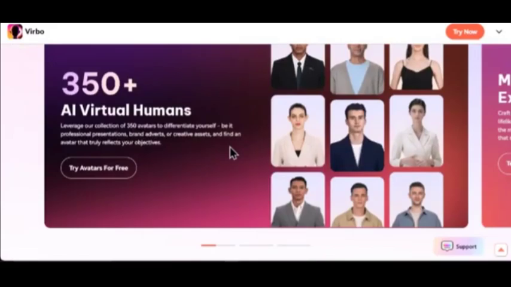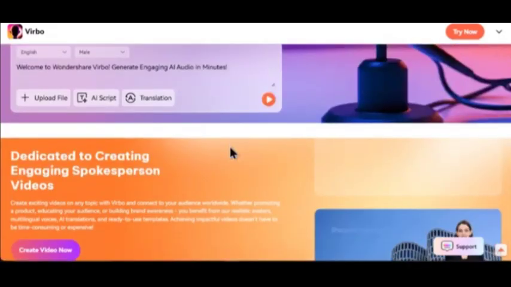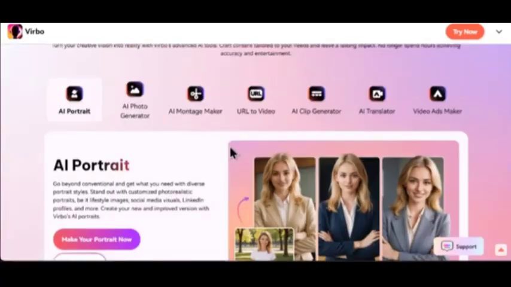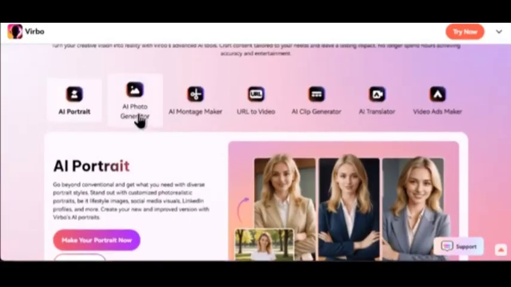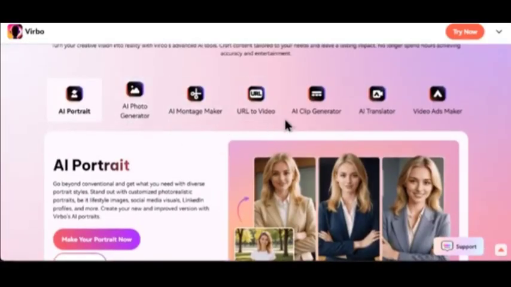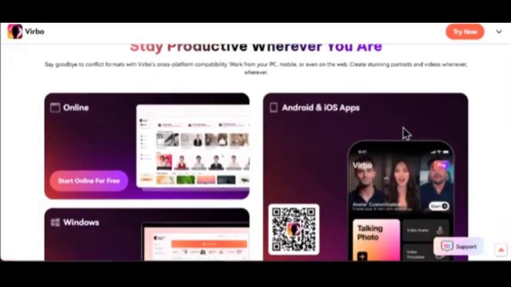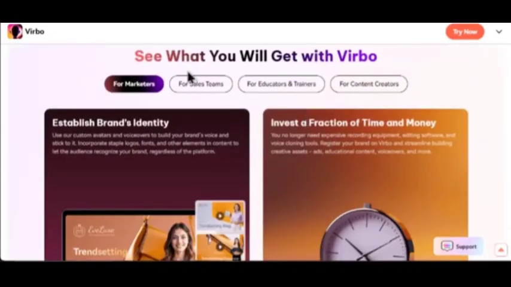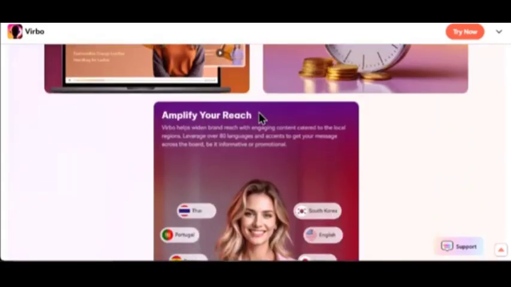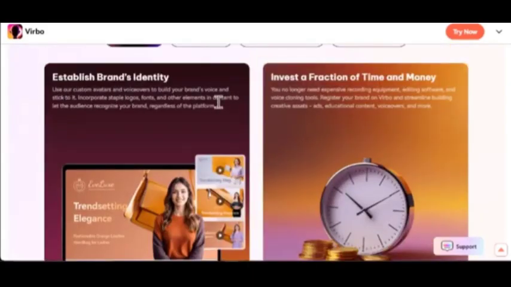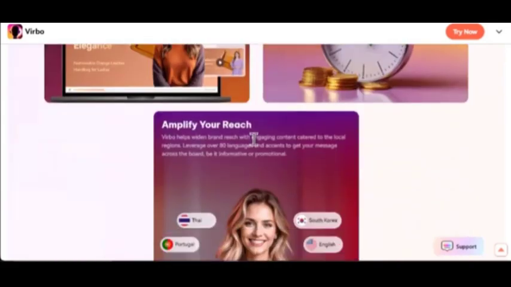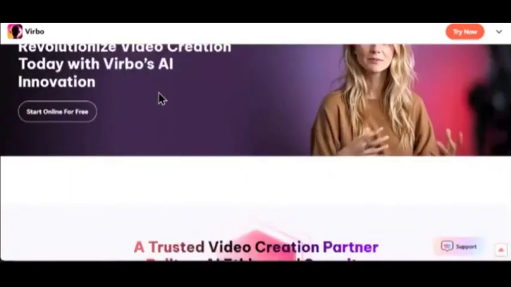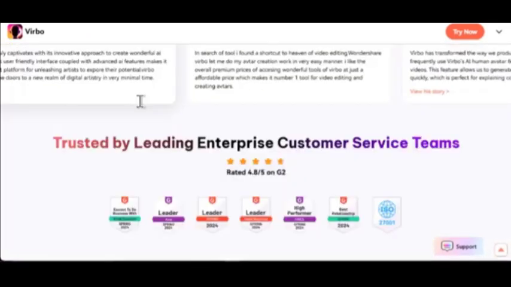Now, if you look at the limitations of VRBO, it has contact-based pricing and is less detailed on video features, while for DESCRIPT, the limitation is some UI friction, export quality issues, and occasional crashes that have been reported. When you look at the pricing, you can simply see that Wondershare VRBO has custom pricing that you have to contact them for, and also has a free trial available. While DESCRIPT has a free plan of about 1 hour of transcripts per month and a hobbyist plan where you pay